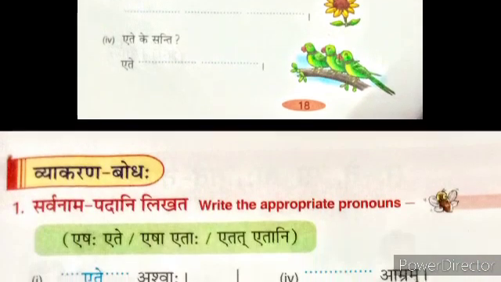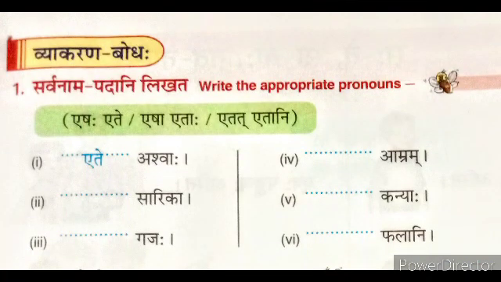The next questions are from Vyakaran Bodhah. The first one: Sarvanam padani likhata. Write the appropriate pronouns. They show here the forms of etat. So we write the proper form of etat with the proper form of the nouns: eshah, ete, esha, etaha, etat, etani.